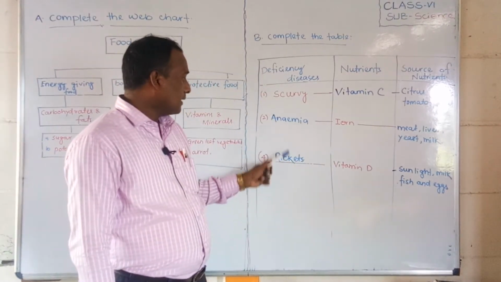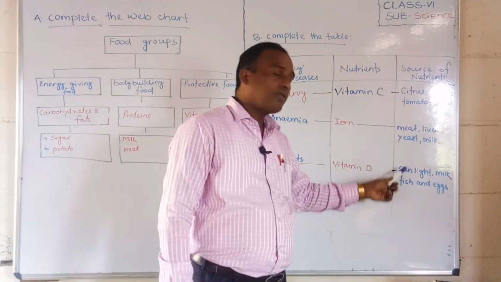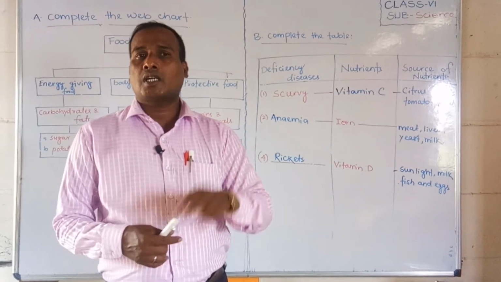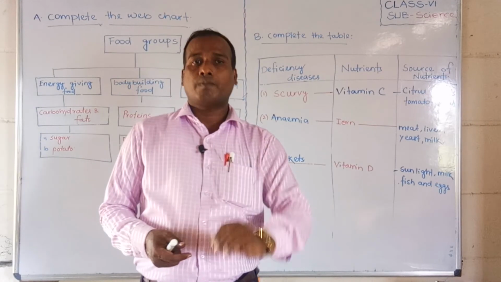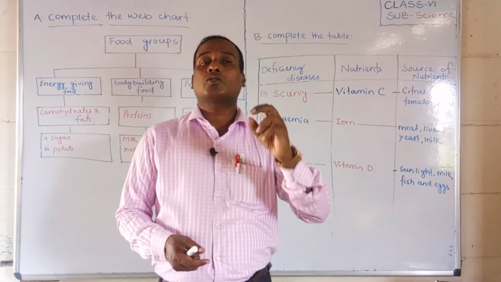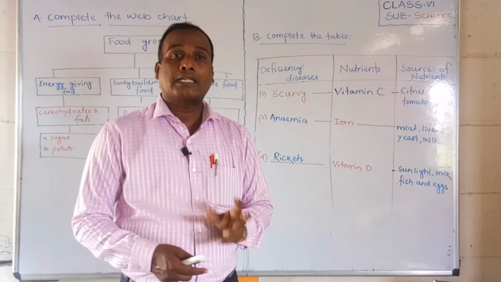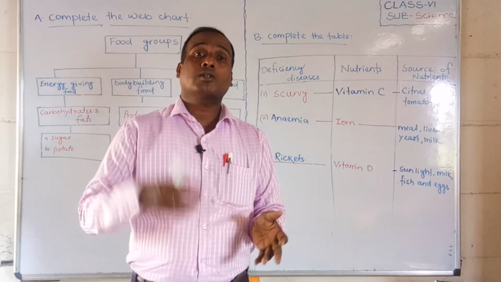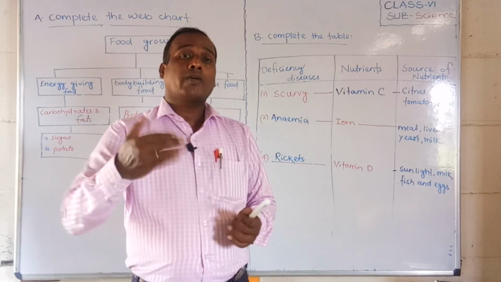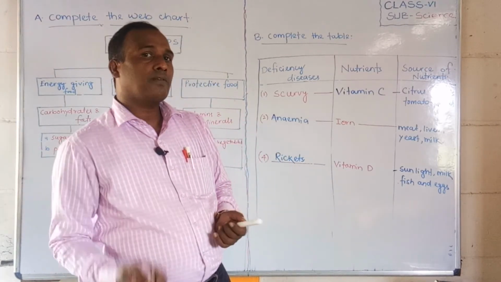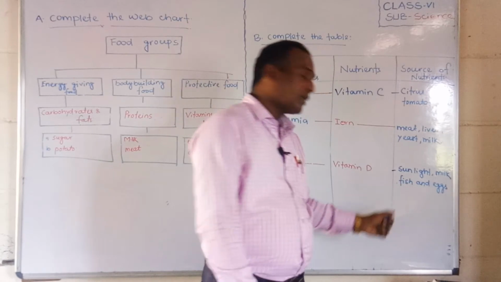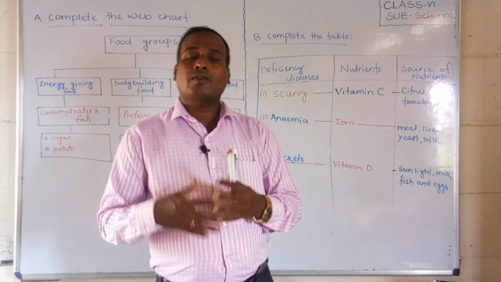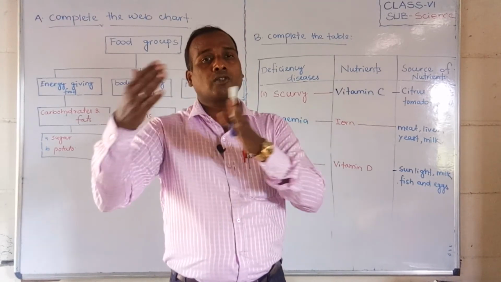And next is rickets. Rickets is due to vitamin D, and we get it from sunlight, milk, fish and eggs. If there is a deficiency of vitamin D, small children will face rickets. Adults will face osteomalacia, another disease for adults. You will get vitamin D from sunlight, milk, fish and eggs. So we get these nutrients from different foods.